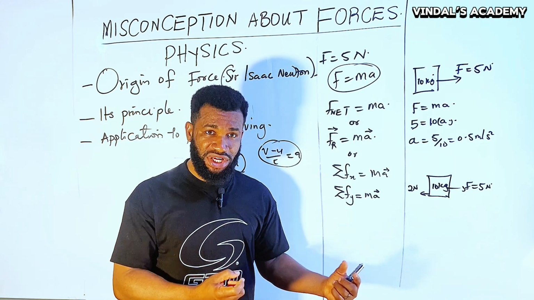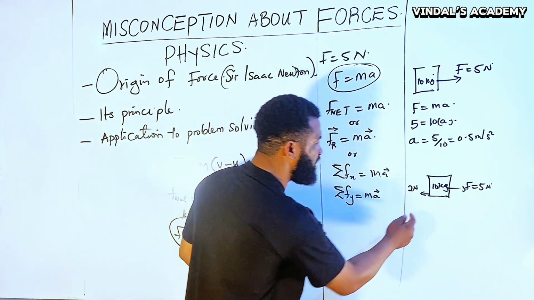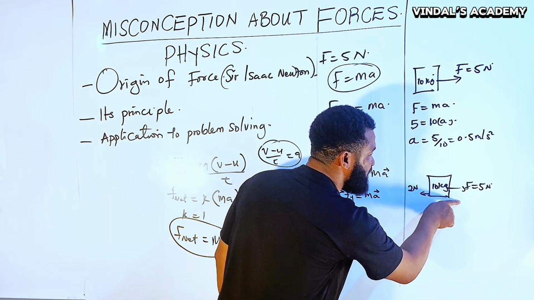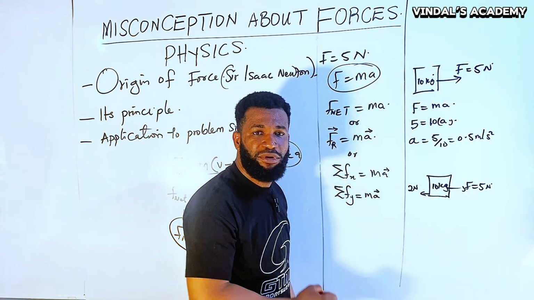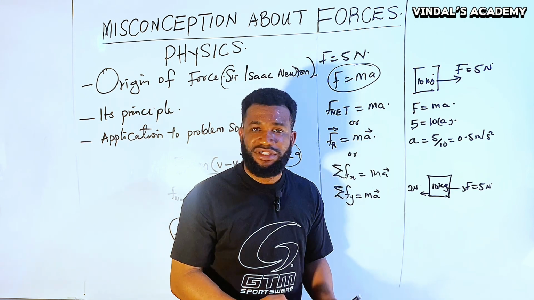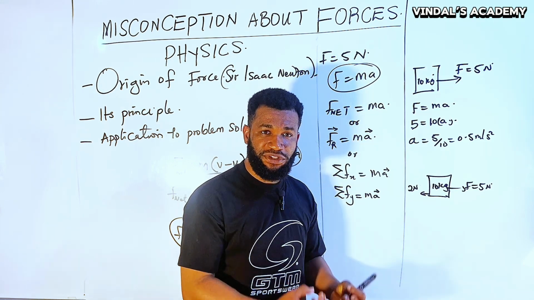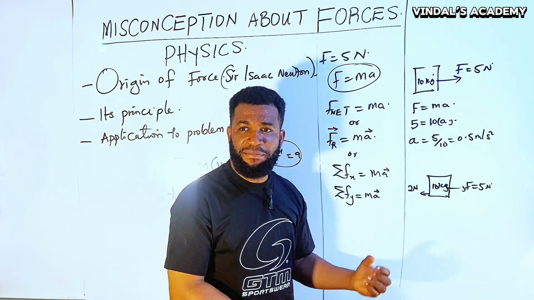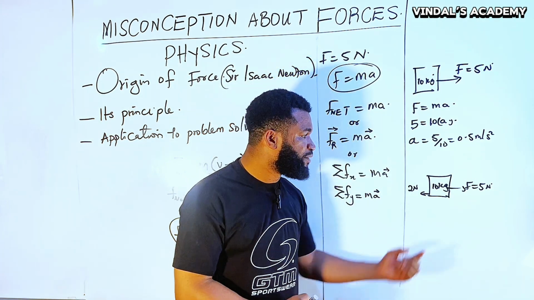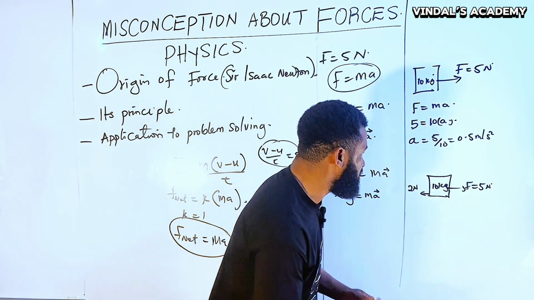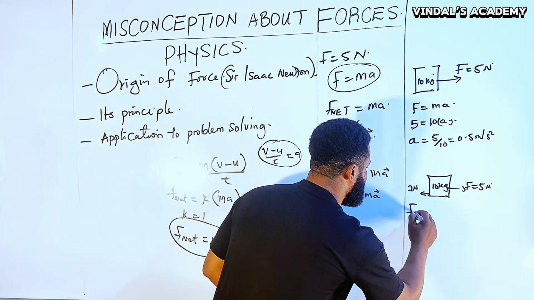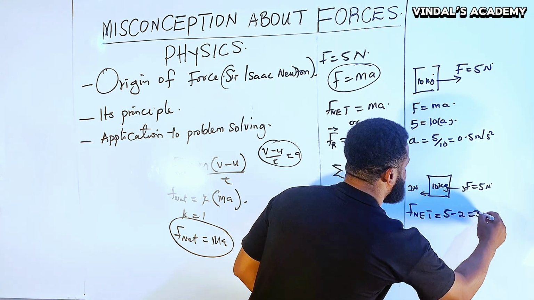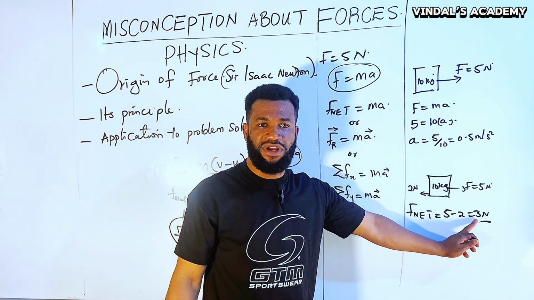In that case, this is a retarding force or frictional force, which is 2 Newton, and this is a force applied on the body to pull it. But because it's experiencing a frictional force, there is going to be what is called net force. That means the final force with which the body moves in that direction. So what are you going to do? Net force in this case is going to be 5 minus 2, which is what? 3 Newton. This is the net force.